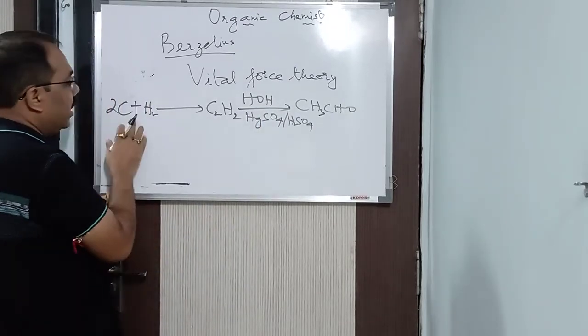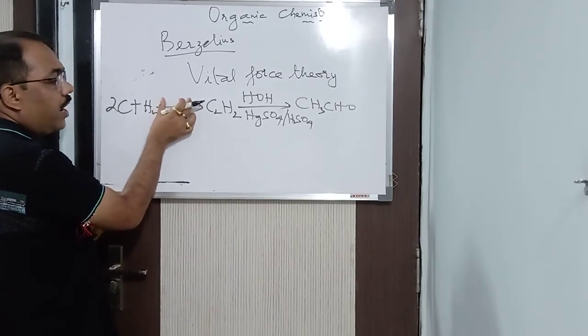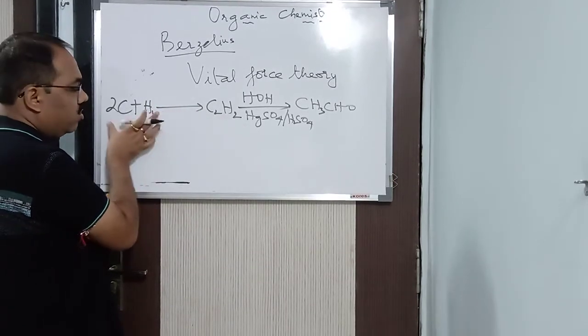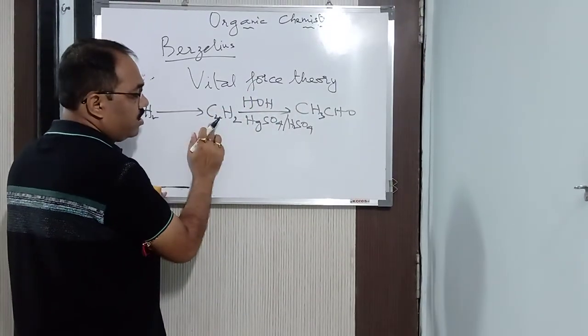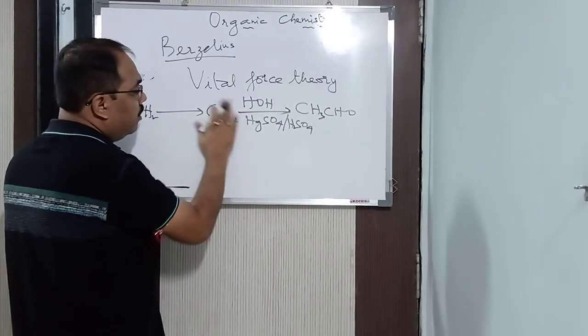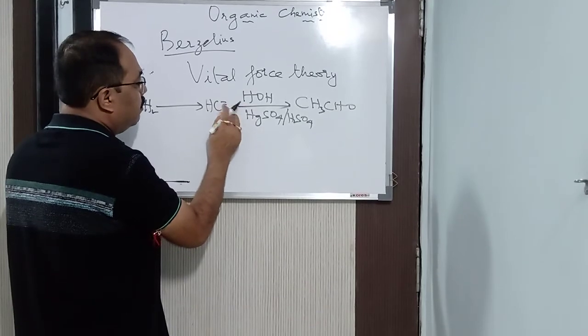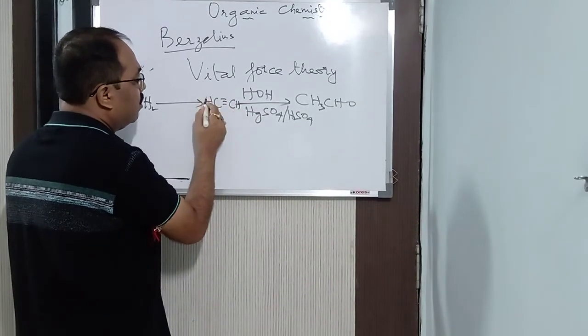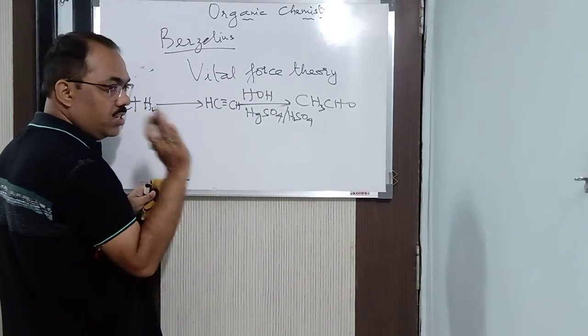Got it? So in this way, when carbon and hydrogen react in the presence of an electric spark under high temperature, it gives acetylene. It undergoes an addition reaction, and here it also undergoes an addition reaction, same thing. Acetylene is nothing but HC triple bond CH. You can write C2H2 or you can write HC triple bond CH. All these things you are going to study. You have just started the chapter, so don't worry, listen patiently.